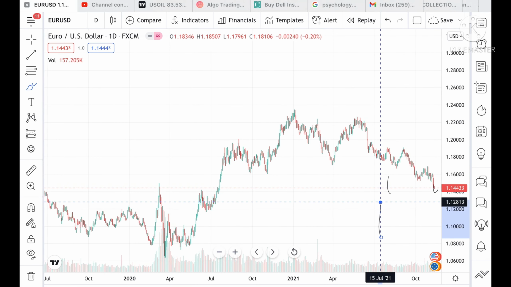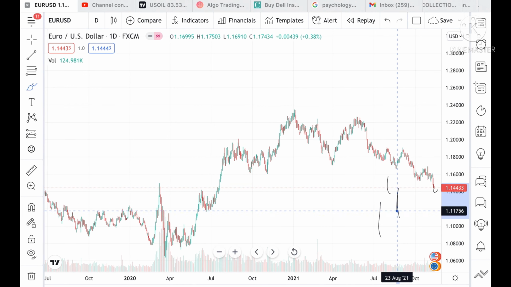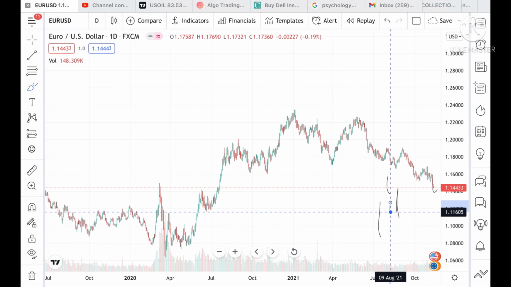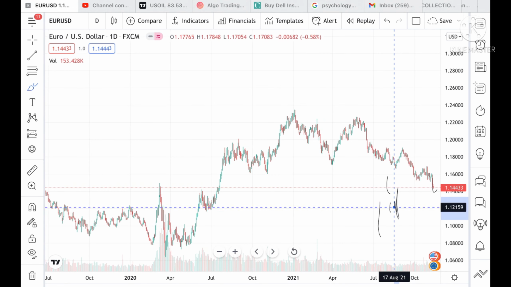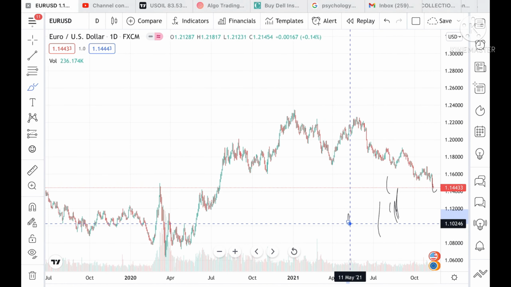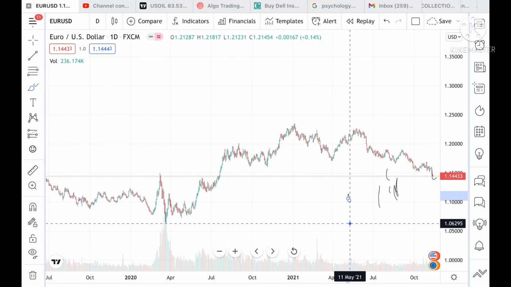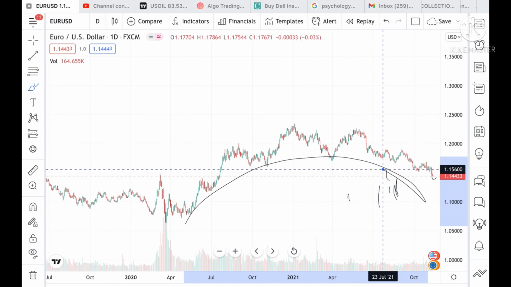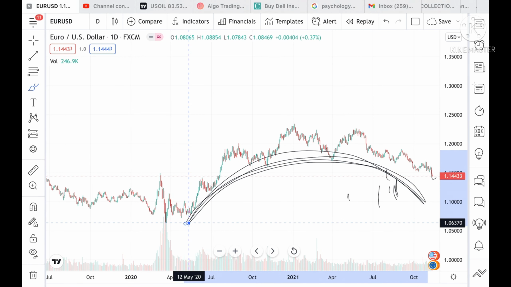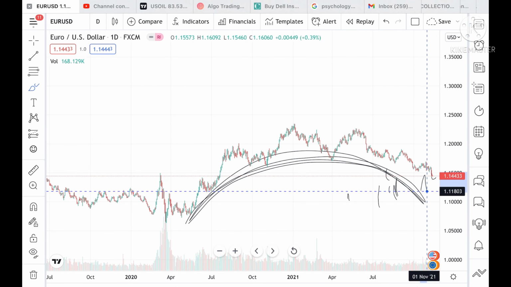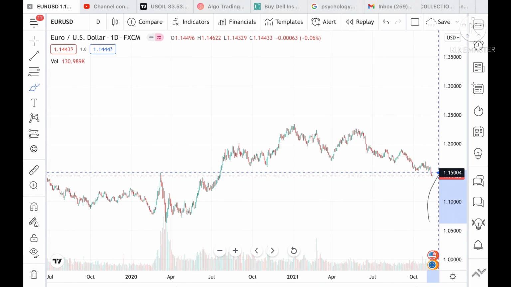If it goes below 1.13764, then we can see a level of 1.12813, and from there it can touch 1.11907, and it can go further low to 1.11605, and then 1.102246. We can see an opposite U pattern, so chances are very high that it can go further low. But suppose it sustains this level, then chances are high it can go and touch a level of 1.15513.